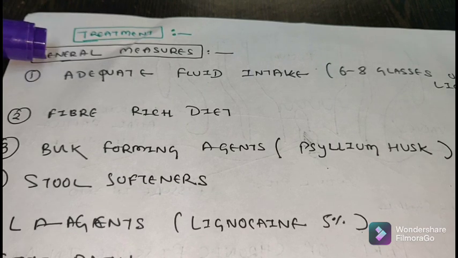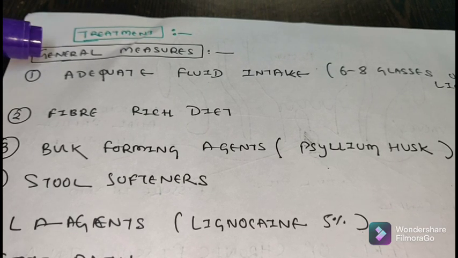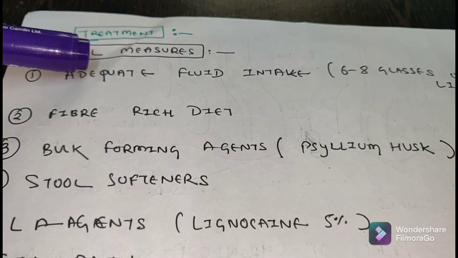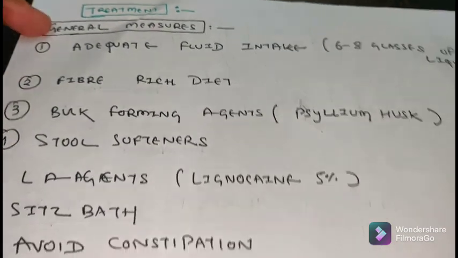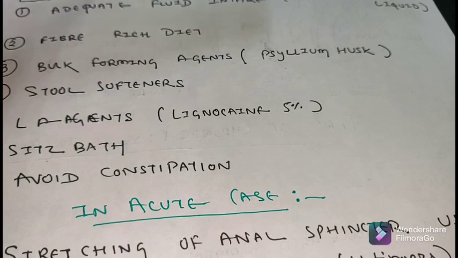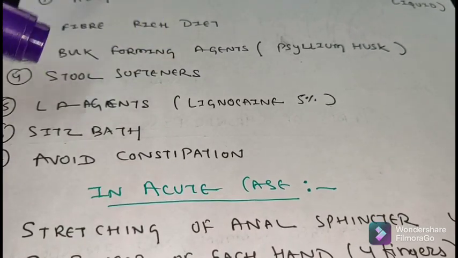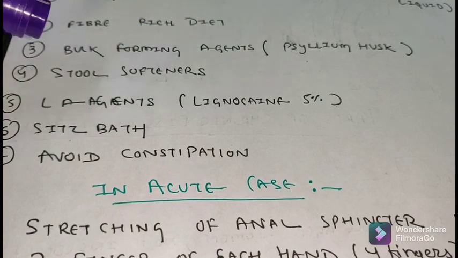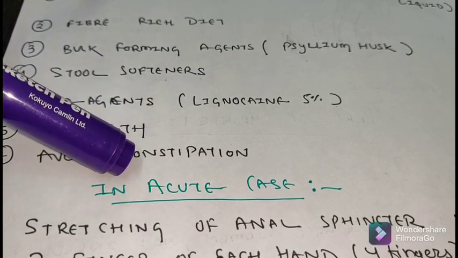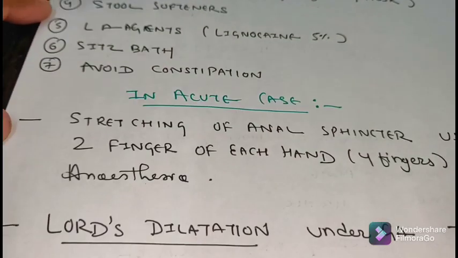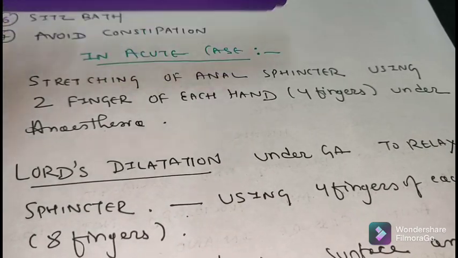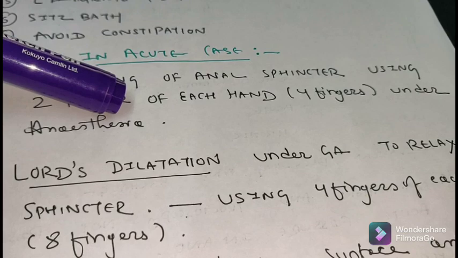Starting with the treatment of fissure in ano, general measures should be taken like adequate fluid intake, 6 to 8 glasses of liquid, fiber-rich diet, bulk forming agents that is psyllium husk, stool softeners, local agents, anesthetic agents like lignocaine, Sitz bath, avoid constipation. In acute case, stretching of anal sphincter using 2 fingers of each hand, 4 fingers under anesthesia.